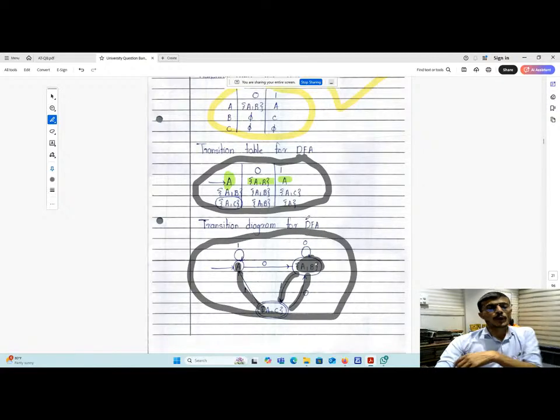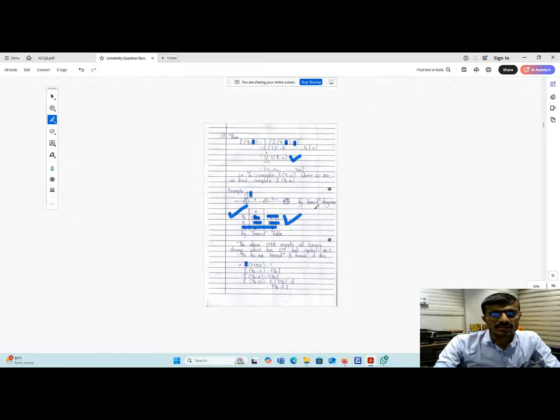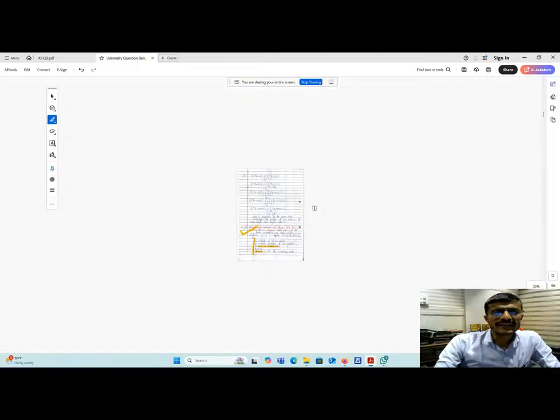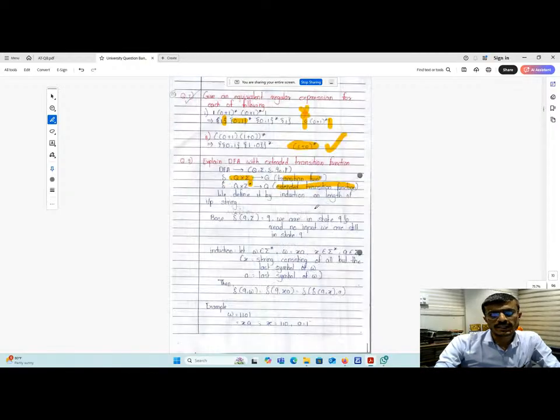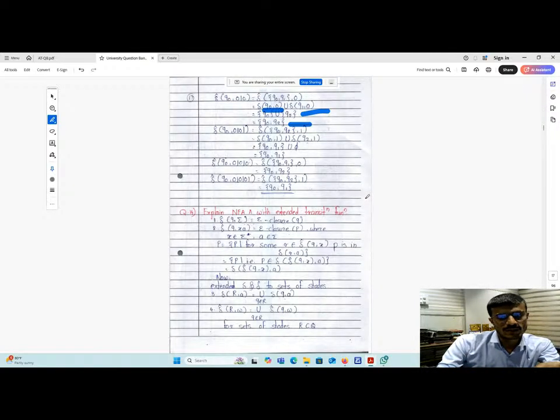Whatever the two problems, see guys and girls, this problem and all these problems I am discussing are very important. They will definitely be in your paper tomorrow. Keep in mind all these things you have to write. As I am presenting here, you can play that video later as per your requirement, and you have to solve all these things. Okay.